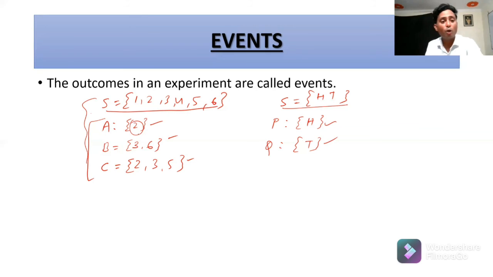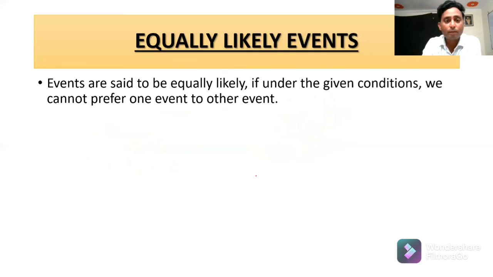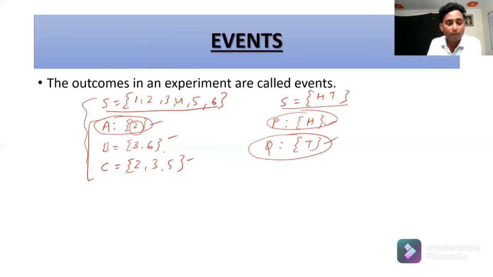If there is only one sample point, this is called an elementary event. And another term is compound events. Compound events have more than one element. This is a compound event, and this is also a compound event.